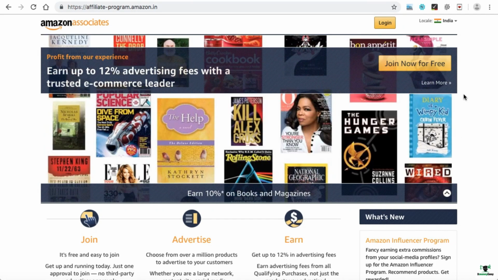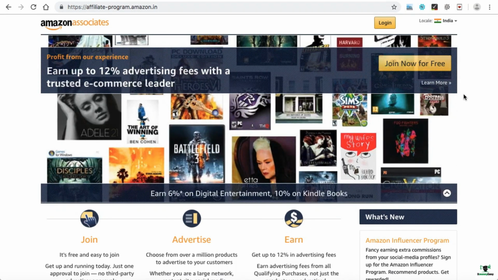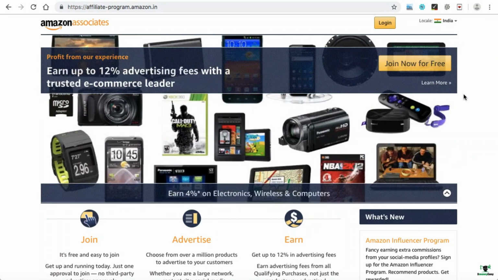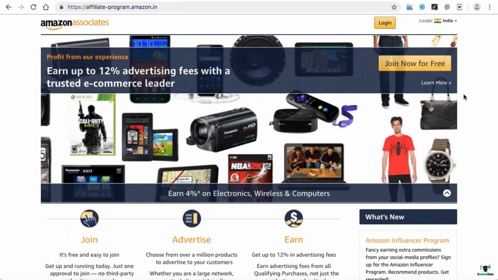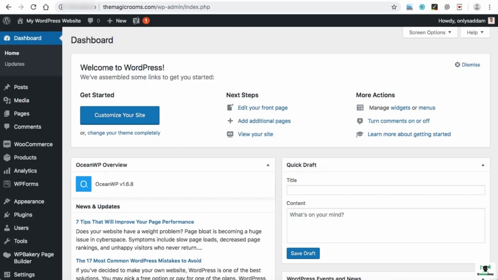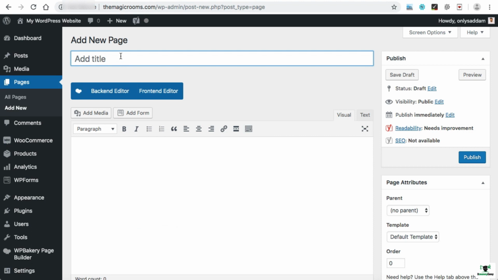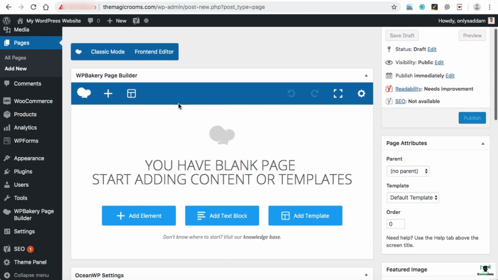The entire process is going to be very easy, and this is 100% beginner friendly. So let's go ahead and create the contact page first. From your WordPress dashboard, hover on Pages and then click on Add New. Now in the title box, put the page name contact. Here we can see backend editor and frontend editor. Just click on backend editor and this panel will appear.